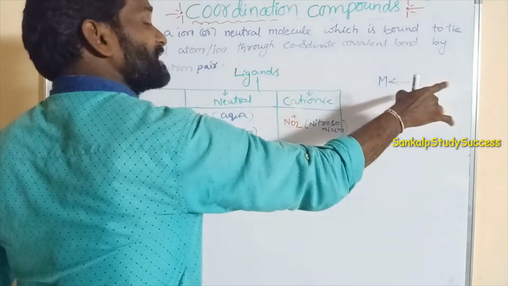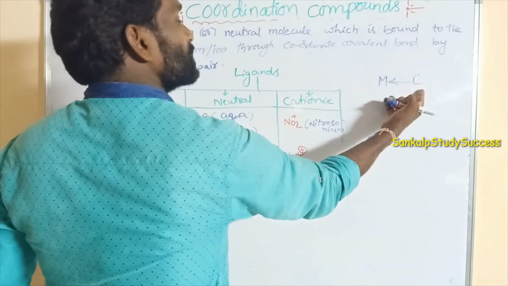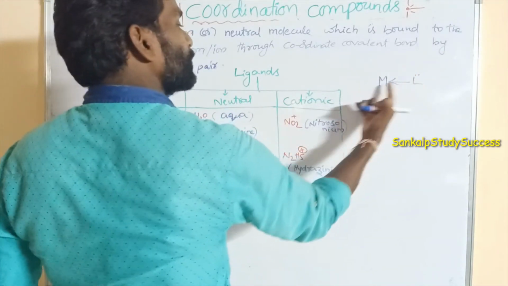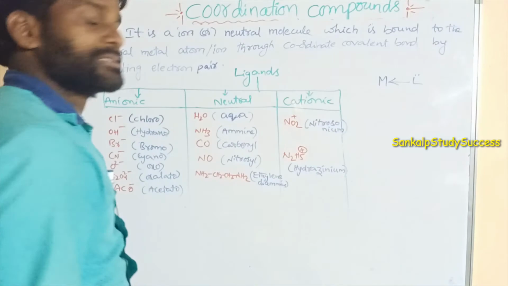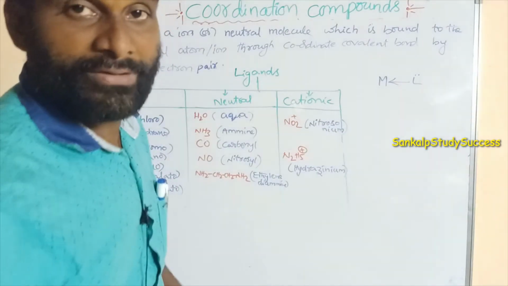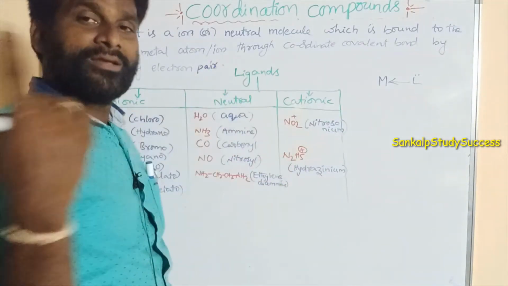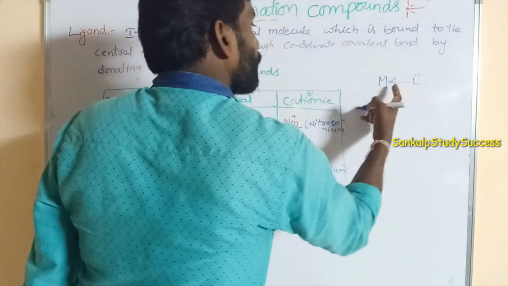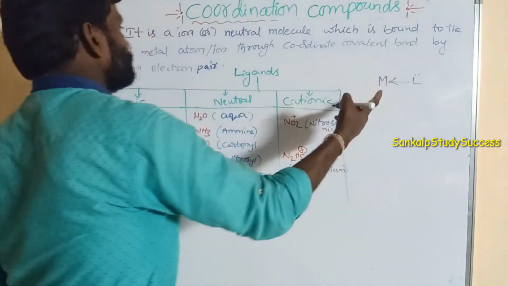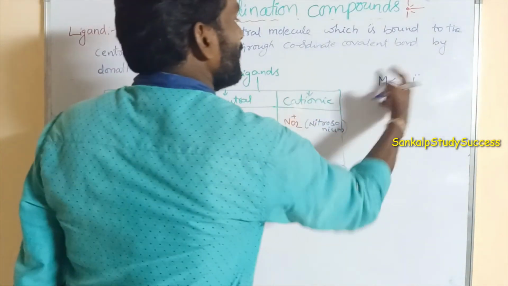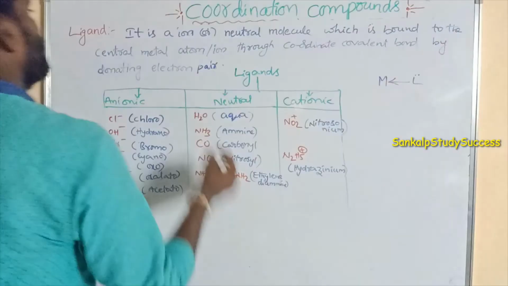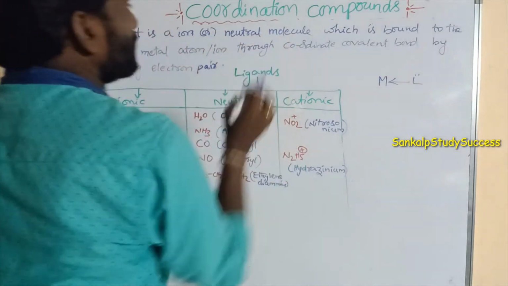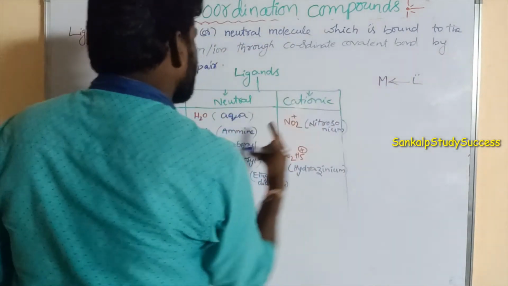That arrow is always drawn from Lewis base to Lewis acid. That means donor to acceptor. Metals are acceptors due to available vacant d orbitals, small size and high nuclear charge. Through a coordinate covalent bond, the species donating an electron pair is said to be a ligand. So a ligand may be an ion or a molecule.